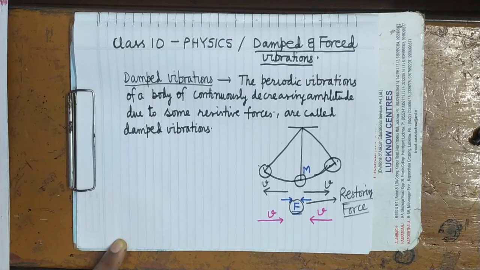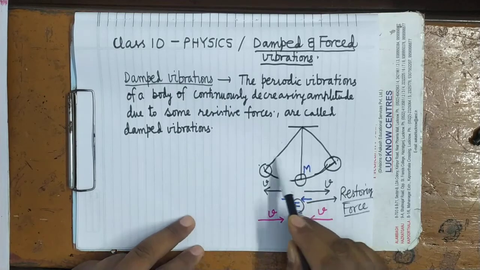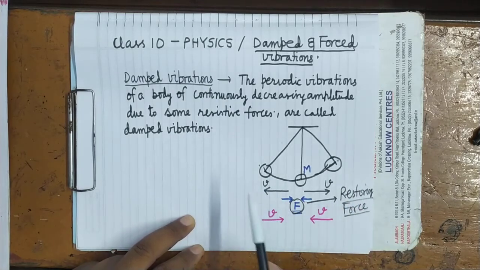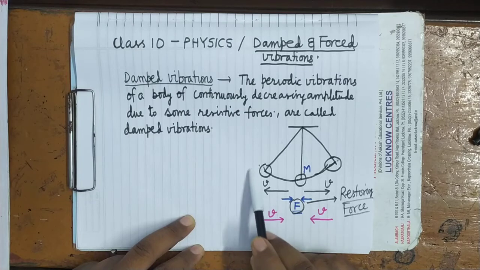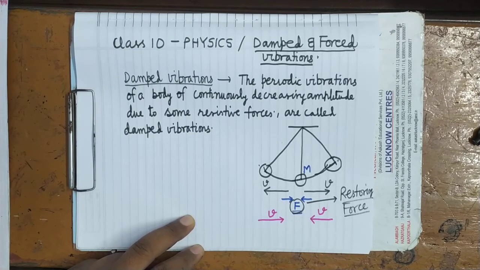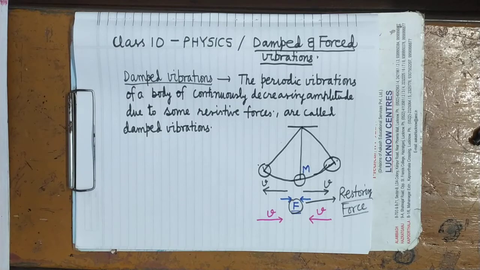It is clear. So if you set any body into vibration by displacing it from the mean position, it will always execute damped vibrations in the air. There is no question of executing natural or free vibrations. We can assume those vibrations to be free for a very short interval of time: if we observe the oscillations of the pendulum for a very short interval, then we can say it is free vibration over that interval, because the amplitude will remain the same.